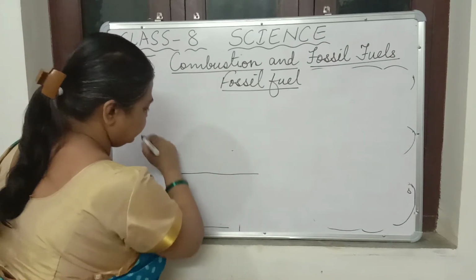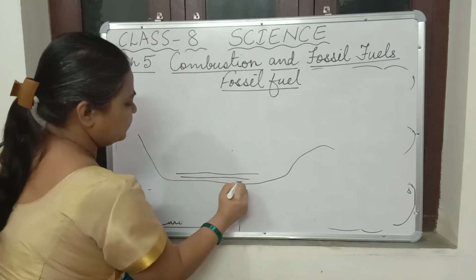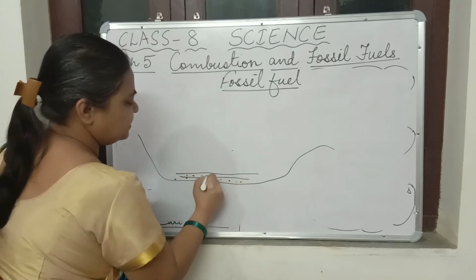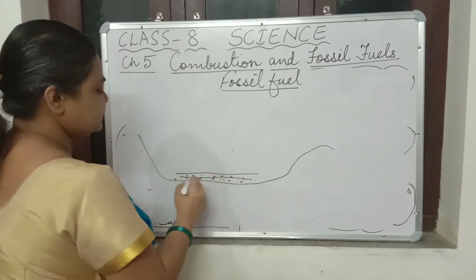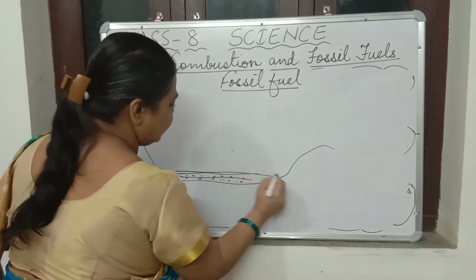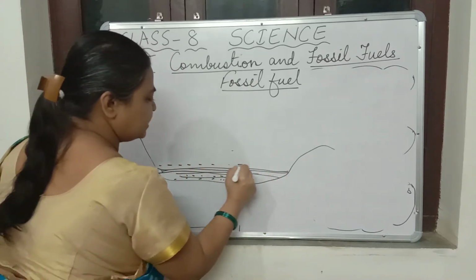Suppose this is the sea, and here there are tiny organisms. They died and settled at the bottom of the sea. Then layers of sand and silt got deposited on them, then another layer of animals and all that.